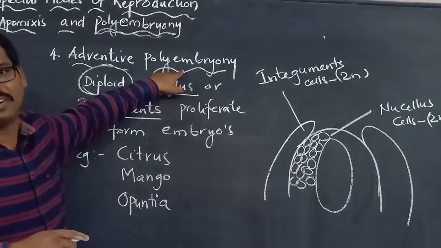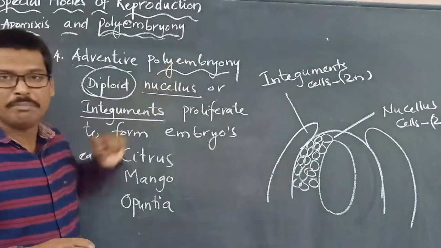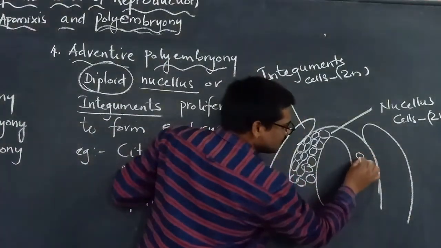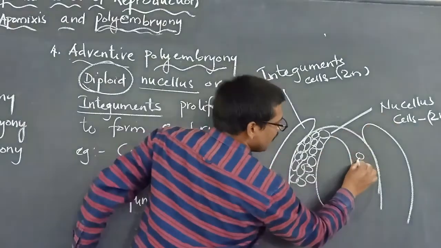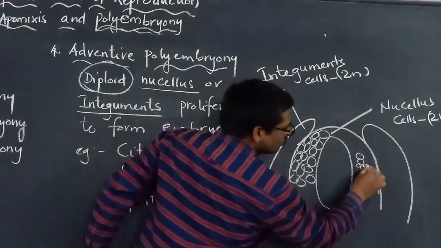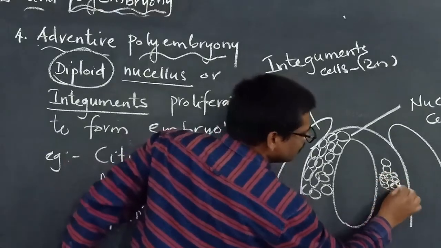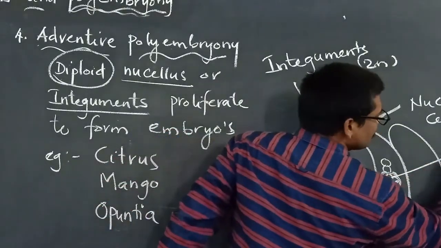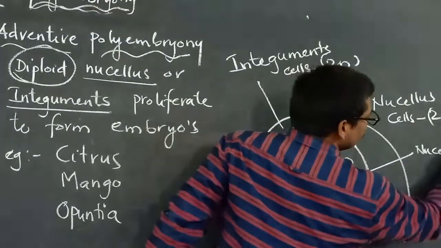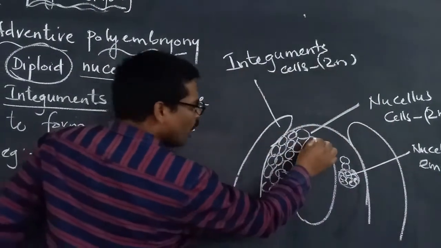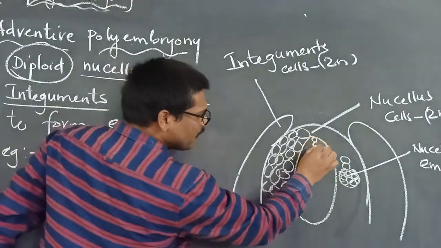That we call adventive polyembryony. Here we can say that this is a cell of the nucellus, and it starts growing and slowly develops into an embryo. Let us say this is an embryo, and we call this a nucellar embryo. And normally the embryo will be growing where?